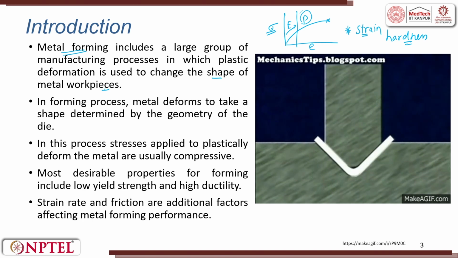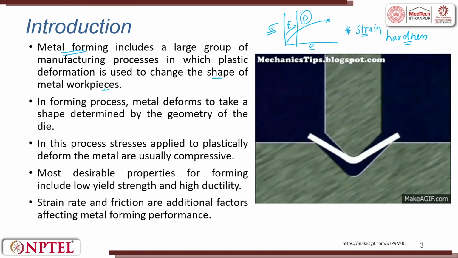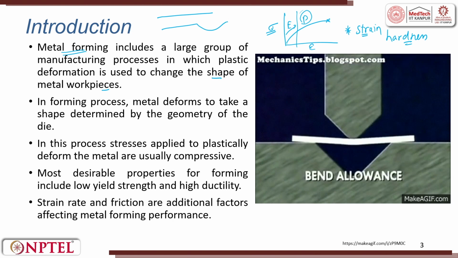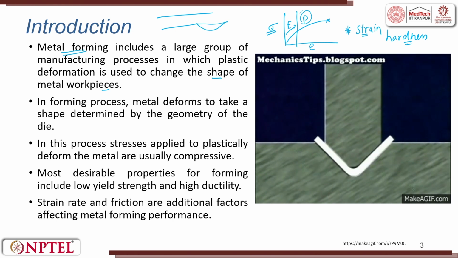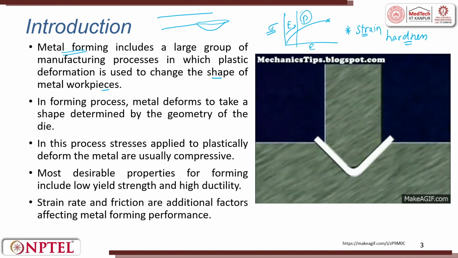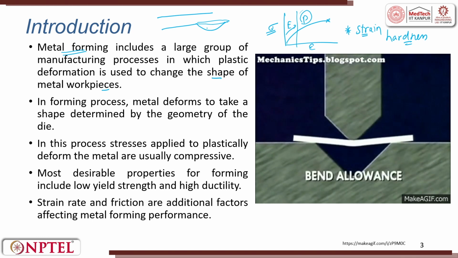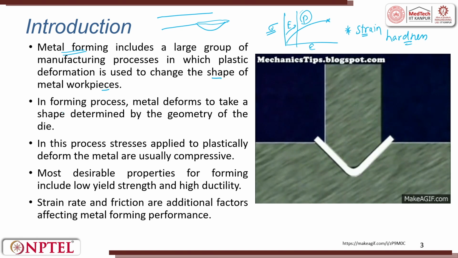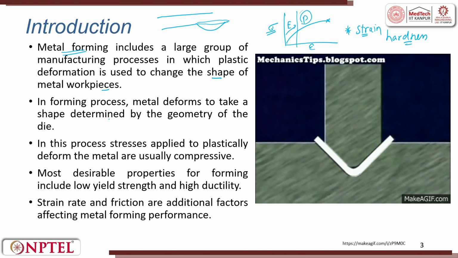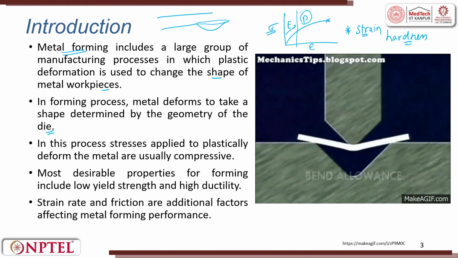For example, you want a spoon to be made. The basic material will be a flat plate, and when there is a load applied, you get the shape of a spoon. So, that is basically a shape given to the metal piece. In the forming process, the metal deforms to take a shape determined by the geometry of the die.